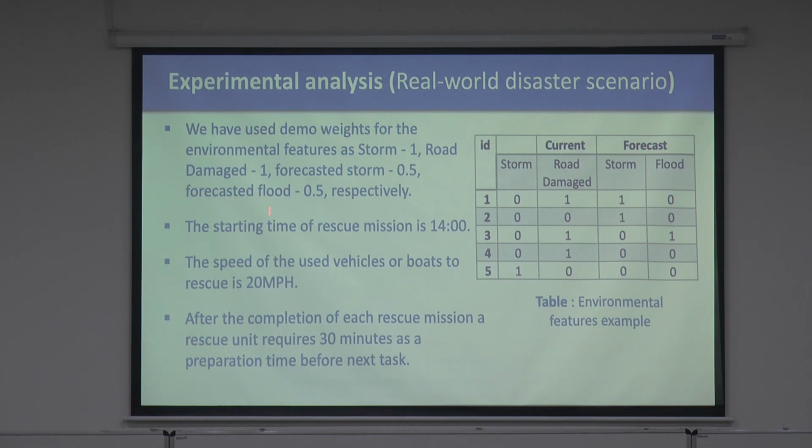The demo weights, how we are giving those, of course, again simulated. So storm 1, road damage, forecast storm, forecasted flood. Okay, starting time of the rescue mission is 2 p.m. The speed of the boats or vehicles which are there is 20 miles per hour, and then there is a break of 30 minutes. This 30 minutes I got from how these rescue units are working, from the paper.